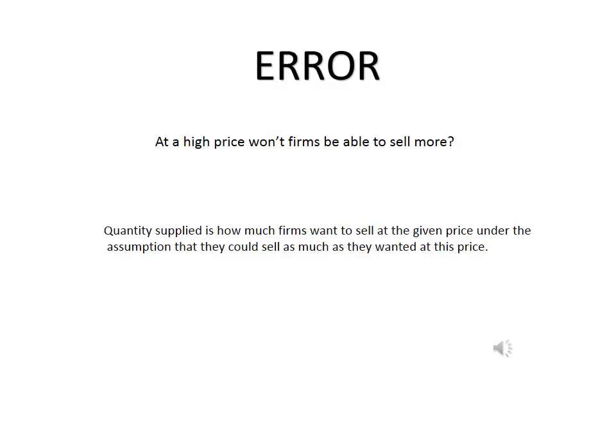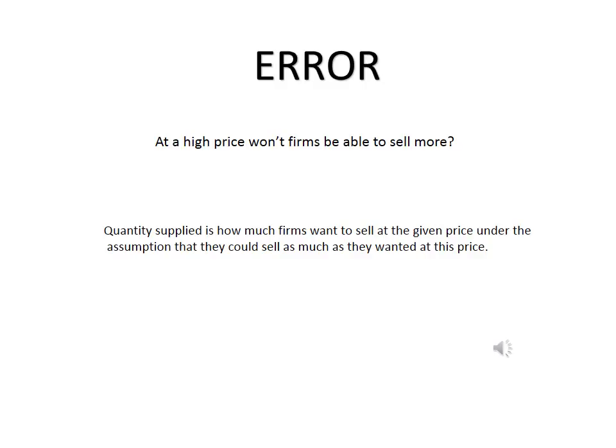So let's consider an absurd example. What is the quantity supplied of Pepsi if the price of Pepsi were $1 billion a bottle? Now, obviously, at $1 billion a bottle, quantity demanded is 0. But quantity supplied is going to be massive. If Pepsi could sell as much Pepsi as it wanted at $1 billion a bottle, it would sell a huge amount. So quantity supplied at a very high price is high. That's true even if consumers wouldn't actually want to buy any of the goods at that price.